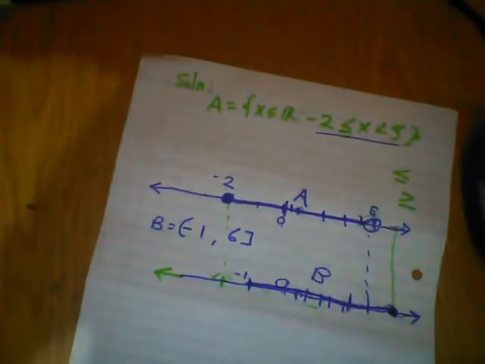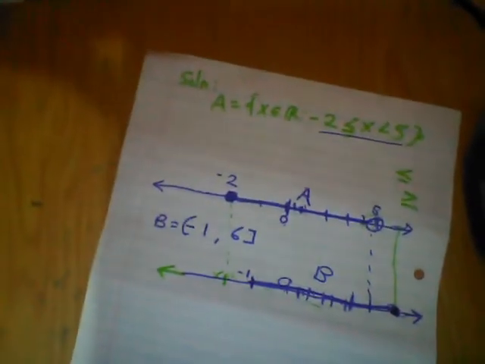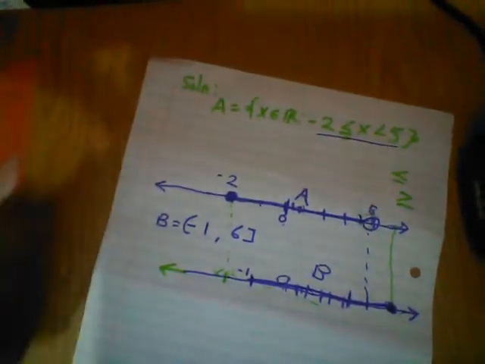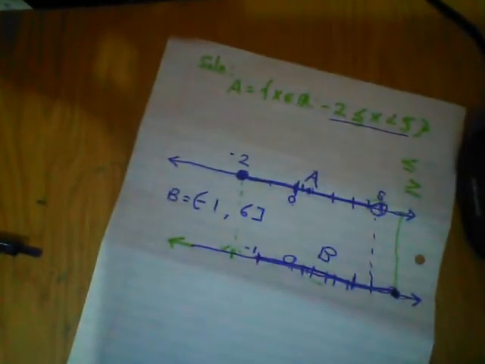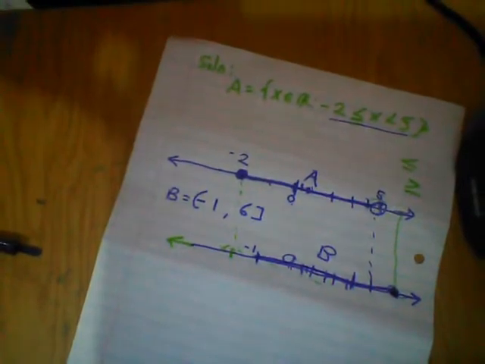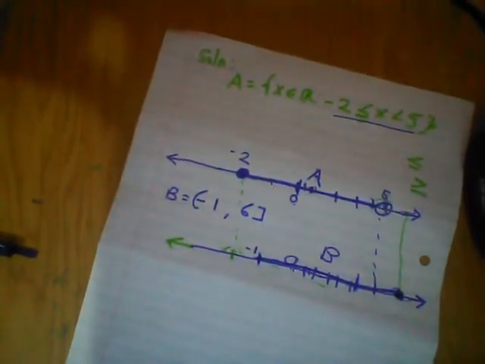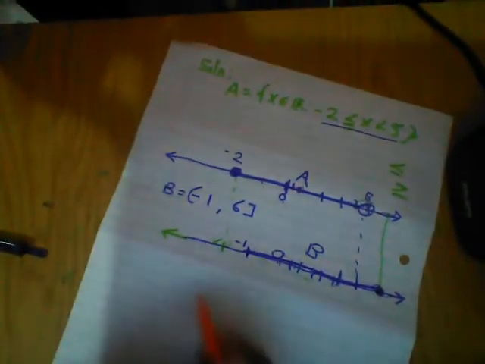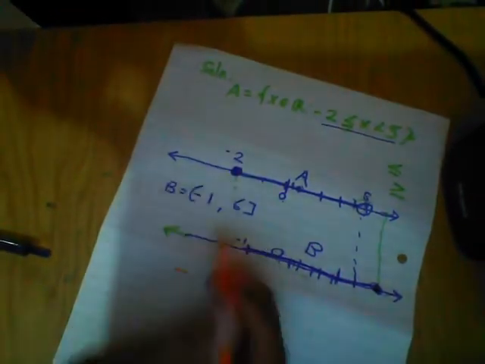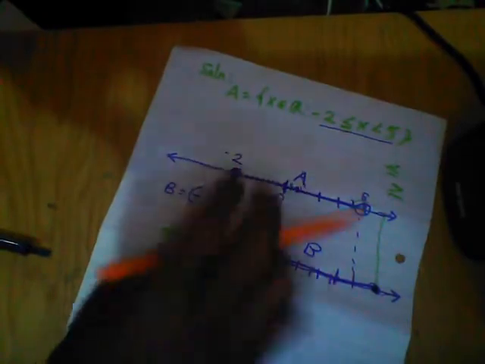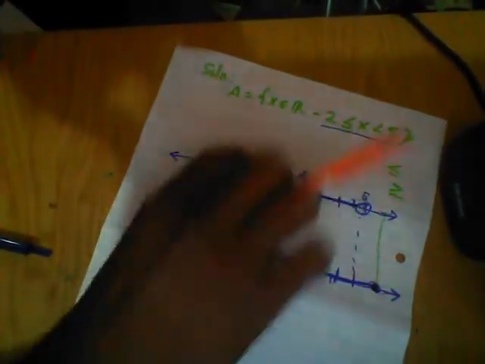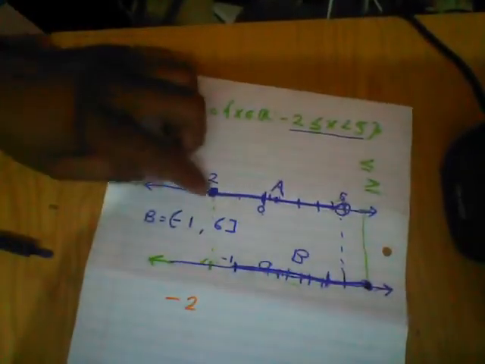So our answer, we're going to use that pen. Interval notation. Start from -2. So we're going to say -2 including, because if you put them together, these two lines are going to start from here.